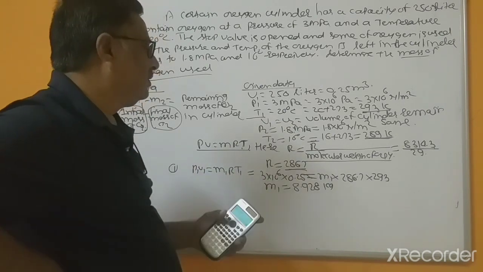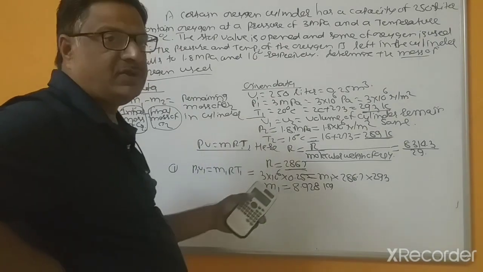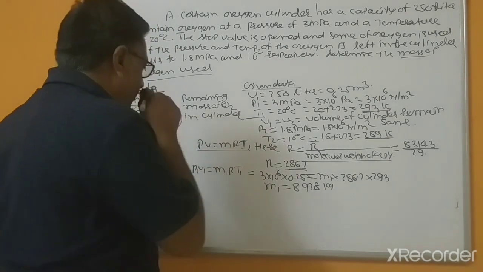This is mass, so there is no per second because this is not a flow rate, so this is kg.